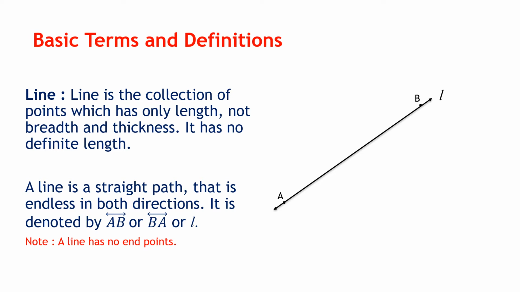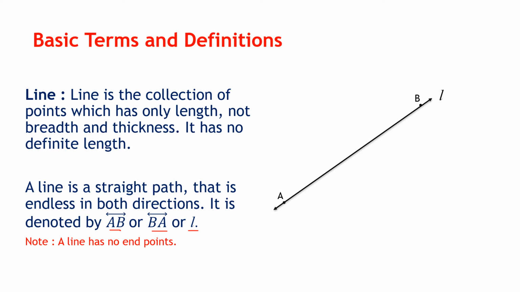So I have indicated the name as AB, and there is a double arrow on the head which shows a line. Now you can see it doesn't have any end point. It is extending in both directions, so we can call the line BA also, or it can even be shown by a small letter L or M or N or P. Here I have shown it by the letter L.